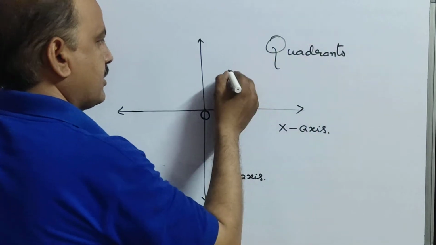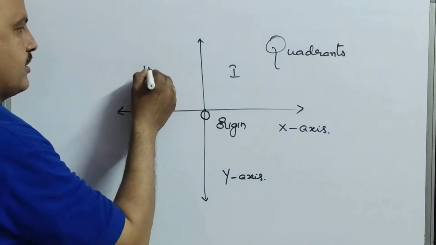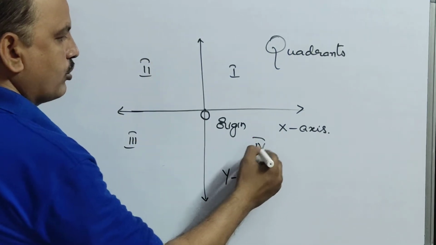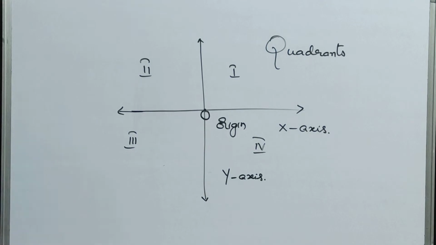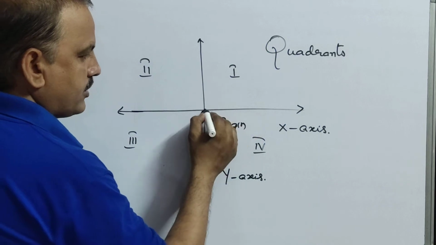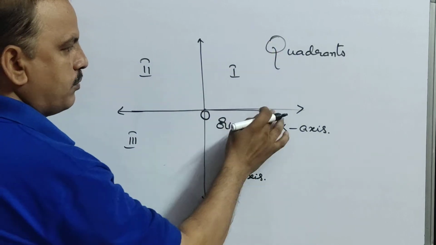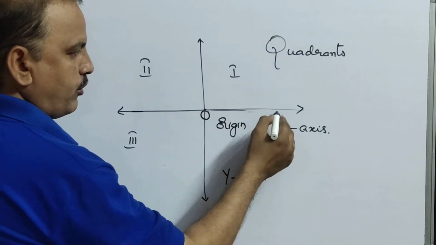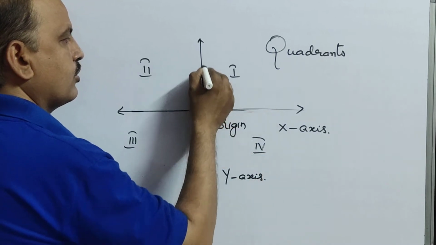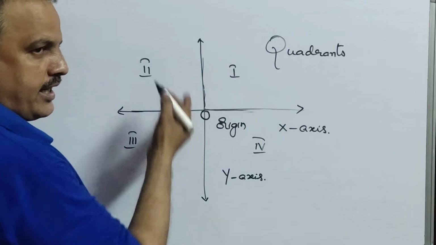There are 4 quadrants. This is the first quadrant, second quadrant, third quadrant, and fourth quadrant. So these are the quadrants. Okay, children, these are the 4 quadrants. And if you observe, this is the right side. That means all positive numbers. All are positive, and this is towards the upward direction.